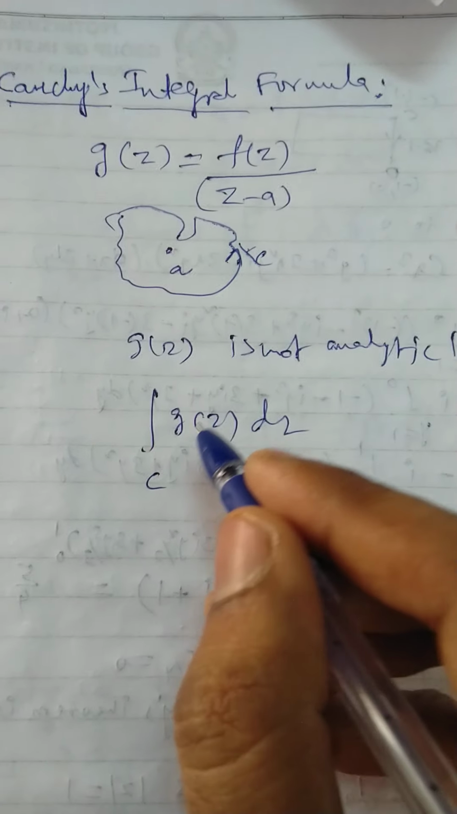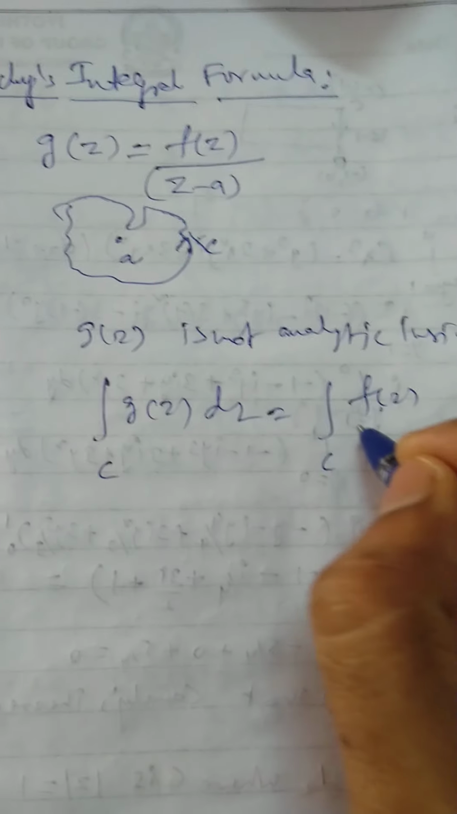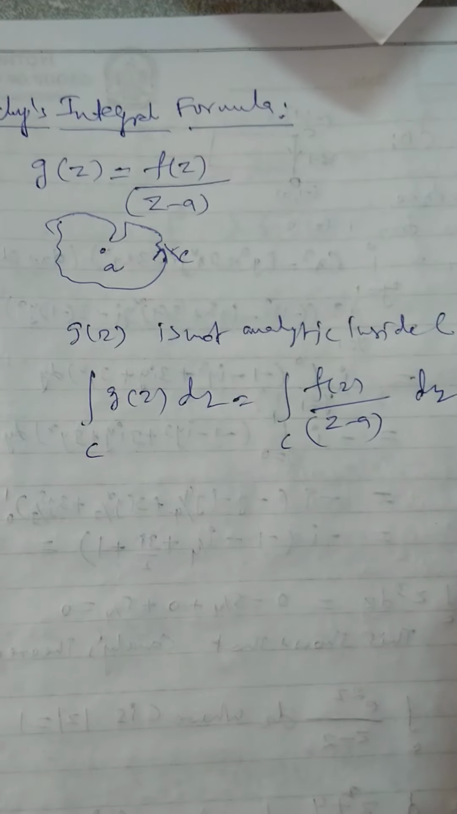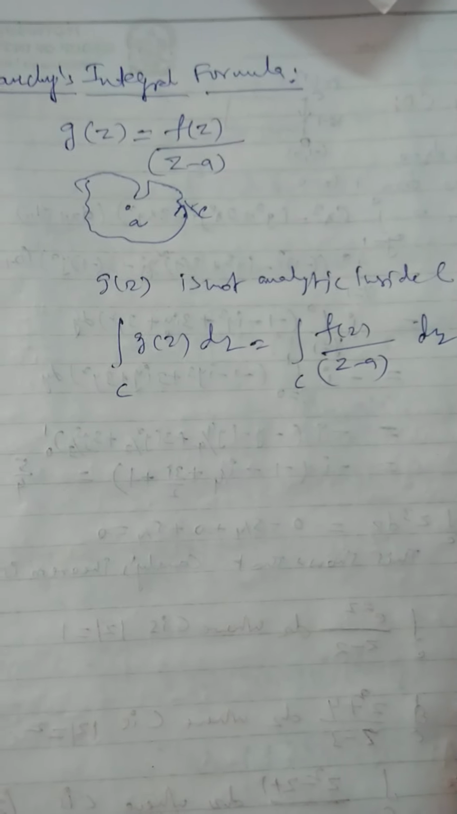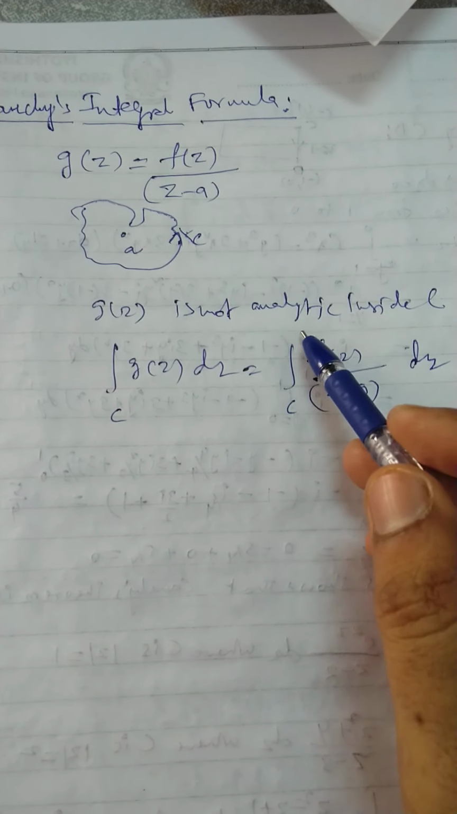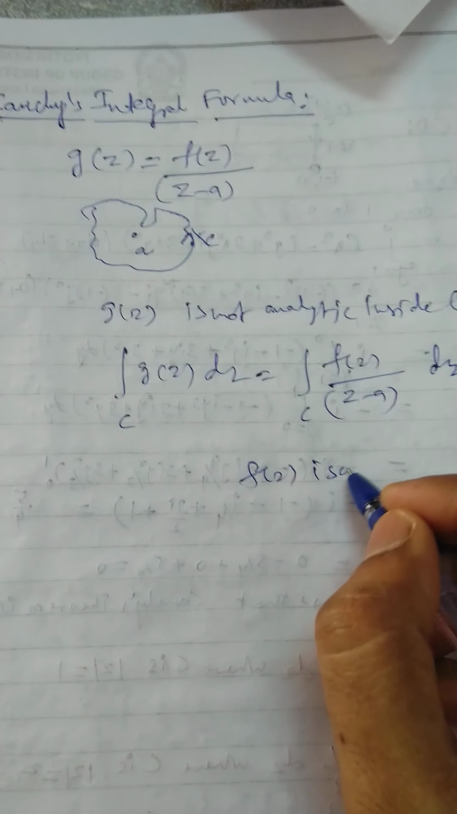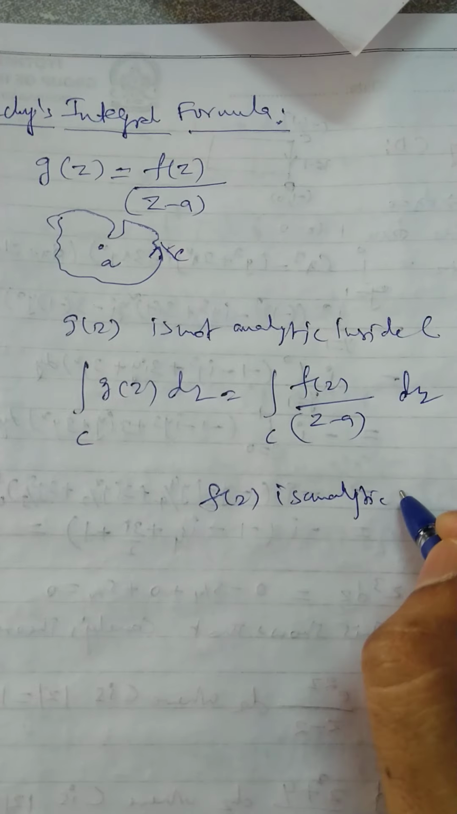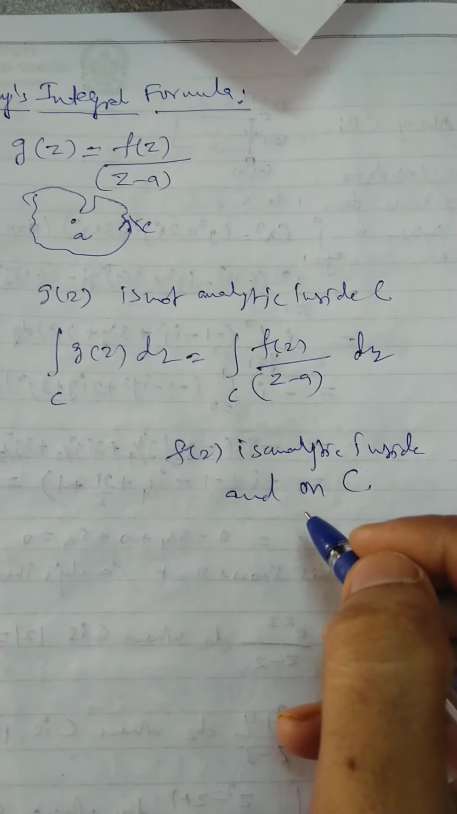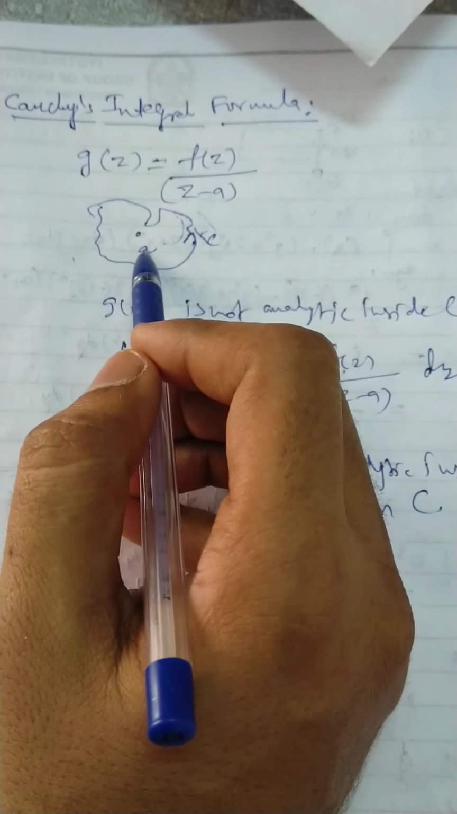So the integral over C of g of z dz can be written as the integral over C of f of z by z minus a dz. So we are going to use Cauchy's integral formula for evaluating integrals of the type integral C f of z by z minus a, where the numerator function f of z is analytic inside and on C, where C is a simple closed curve containing the point a.